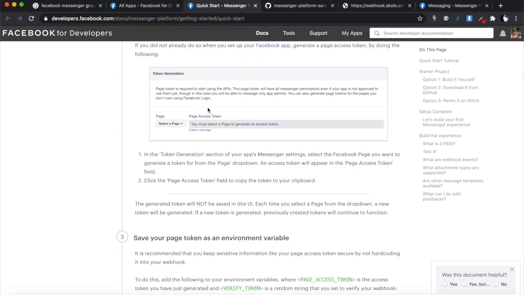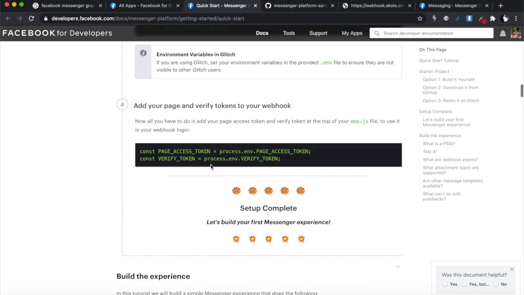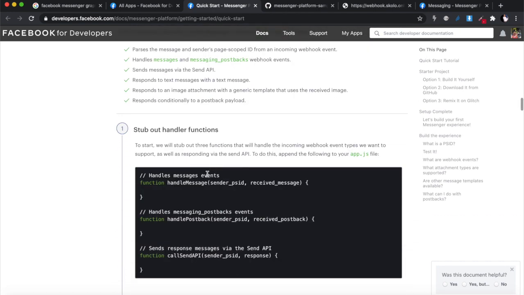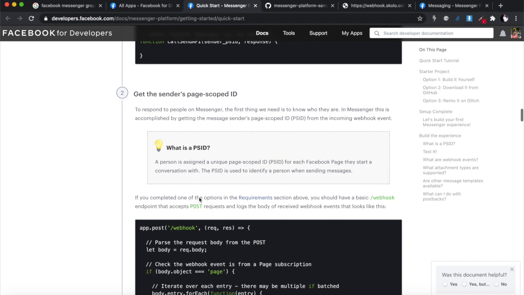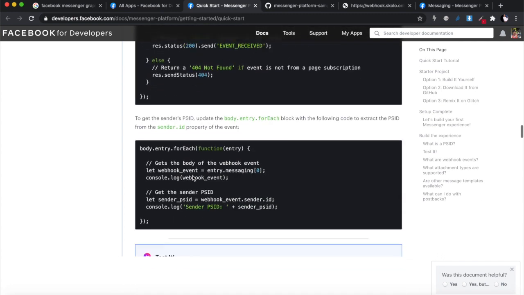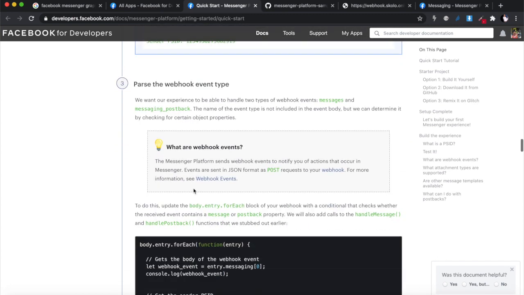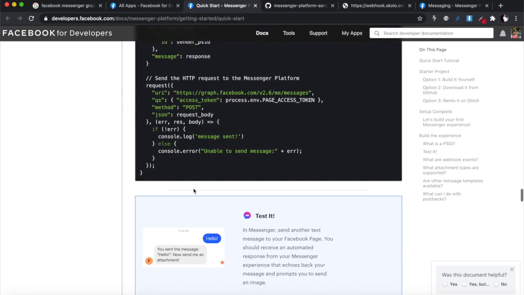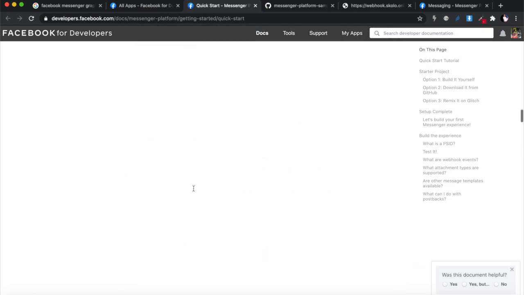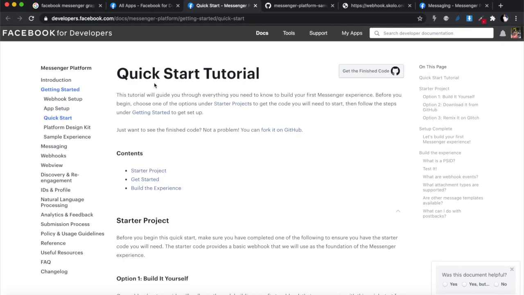And it shows you exactly how to create your app and how to get your access tokens, and then how to test the webhook, and how to get the ID for the messaging, how to respond to a message. So everything that is in here is what we're going to be doing, but we're going to be doing it in Python. And then I will link this in the description below, and then you can read it obviously in your own free time.